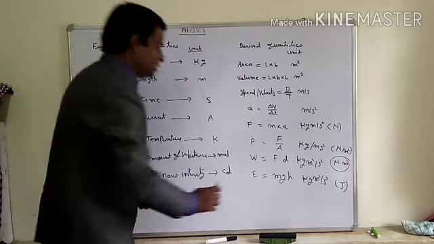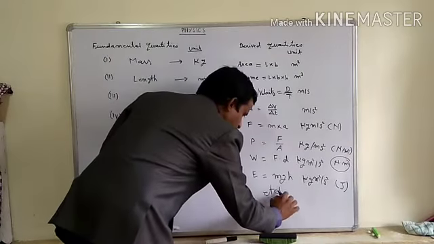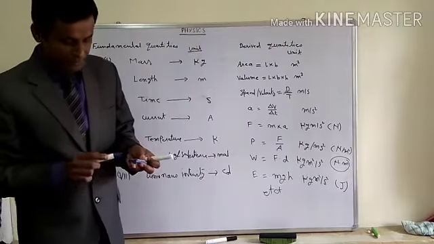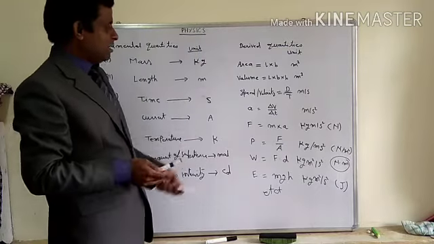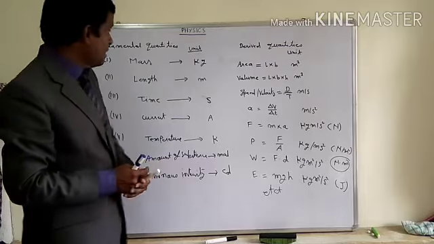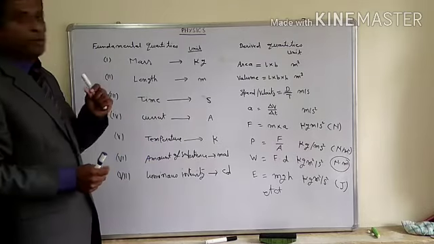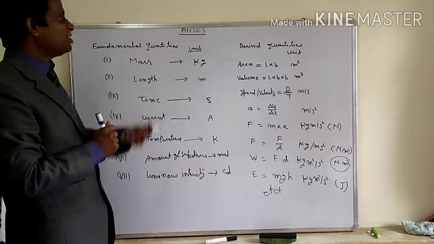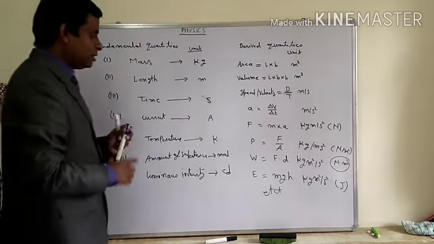So these are the derived quantities. A lot of quantities are there, torque, momentum, a lot of quantities which are derived quantities. Now I am going to give you an important concept. What are dimensions?